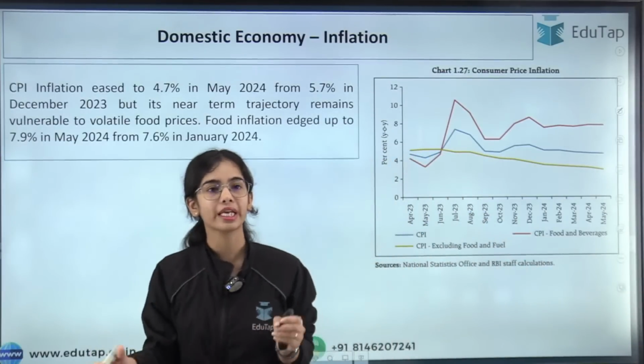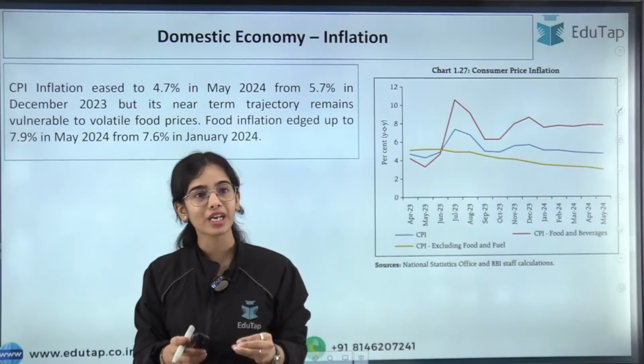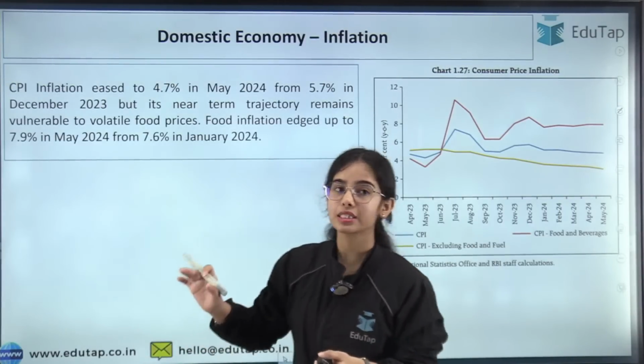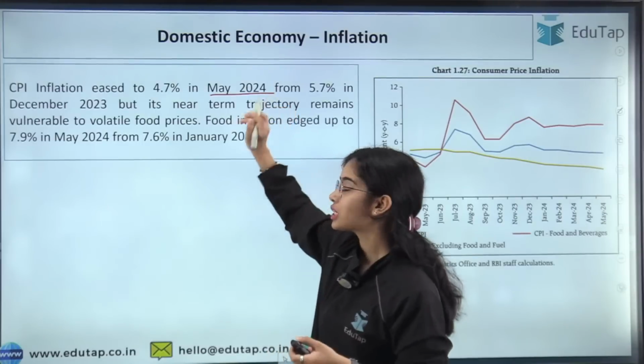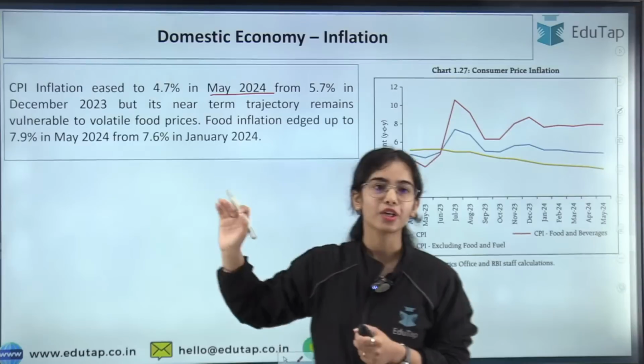Now coming to the inflation. This inflation data you do not have to remember, but this is from the understanding perspective. Why do you not have to remember this inflation data? Because this is for May 2024. The recent inflation data that will come will be for June, July, August. So that you have to focus on.